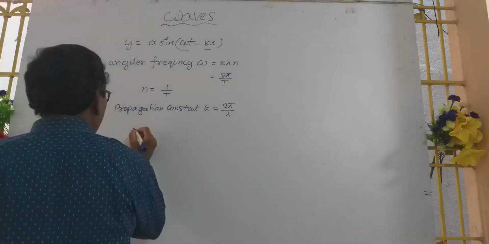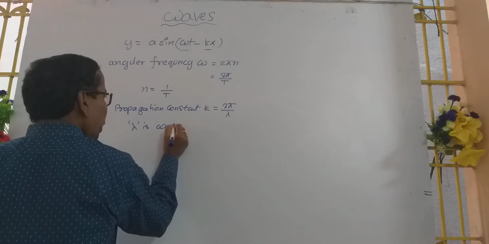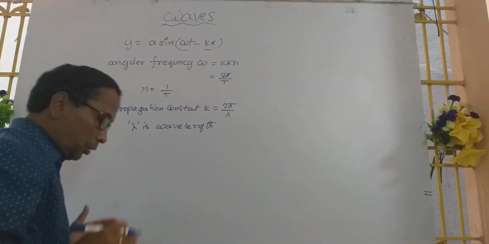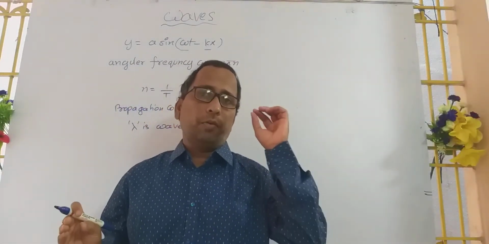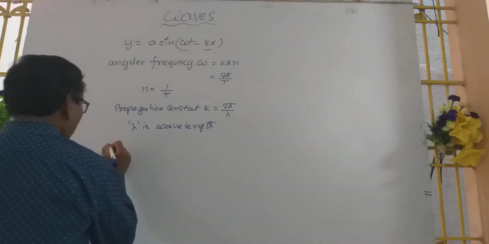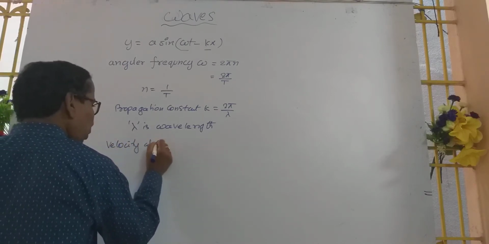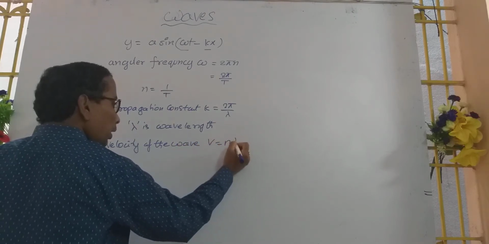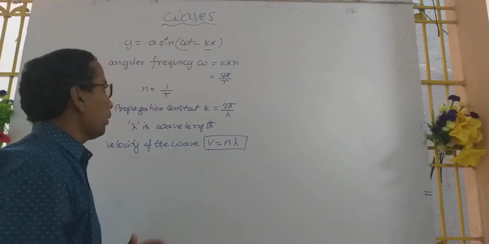Here we also have to remember one important formula, the relation between frequency and wavelength: the velocity of the wave, v equals n lambda.